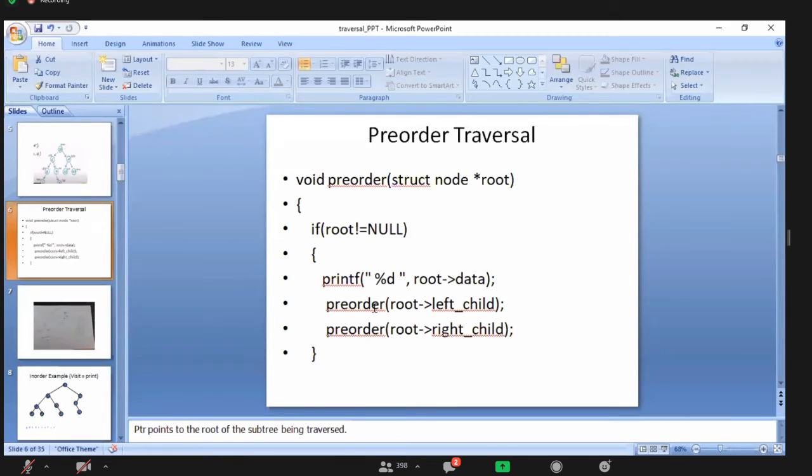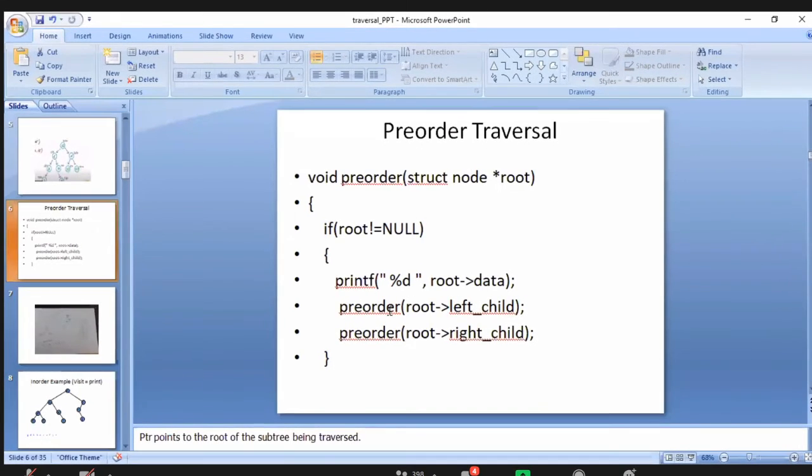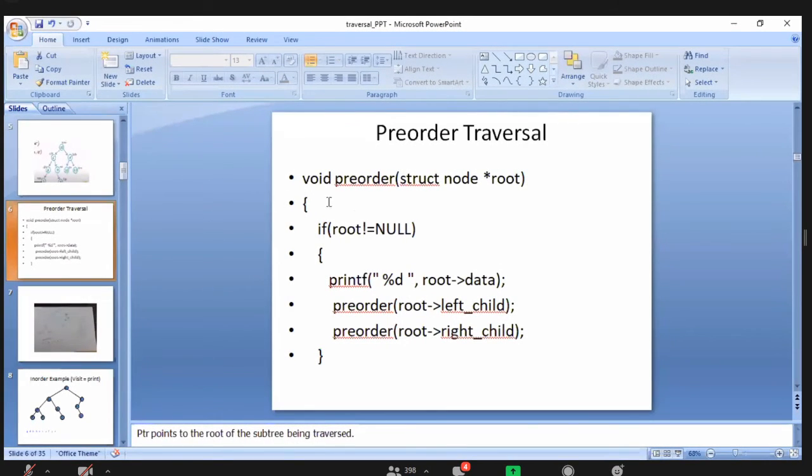Okay? 180 of left child is 440. With 440, I will come inside. Then 440 of data will be printed. Yes or no? Are you following, right? 440 of data will be printed.